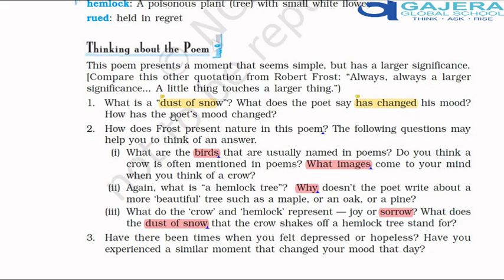And how has the poet's mood changed? It changed into the better. He was sad, he was regretting something that had happened earlier in the day, but after the dust of snow fell on him, he felt happy.